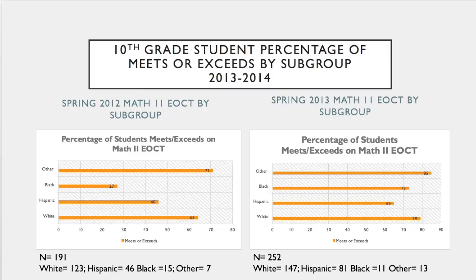Hispanic population increased to 65%. But if you look at the number of students tested, in 2012, 191 students tested. In 2013, 252. The black population actually had fewer students testing in 2013, while the Hispanic population increased the number of students tested, but also increased the percent of students who were in the meets or exceeds category on Math 2 EOCT.